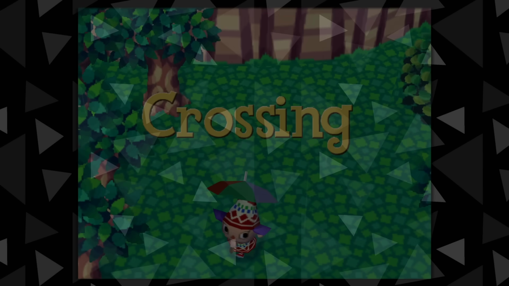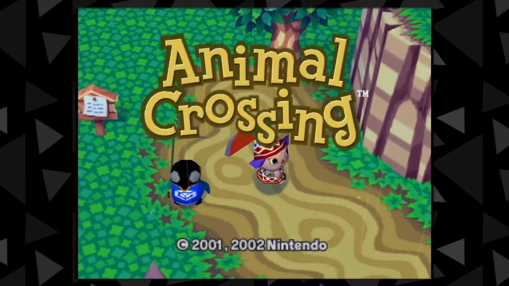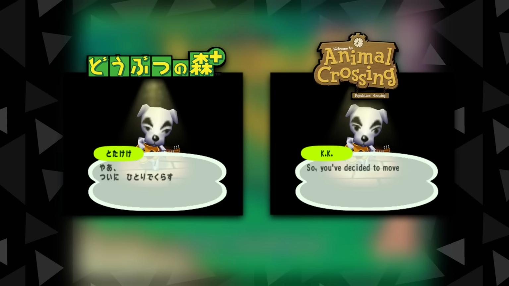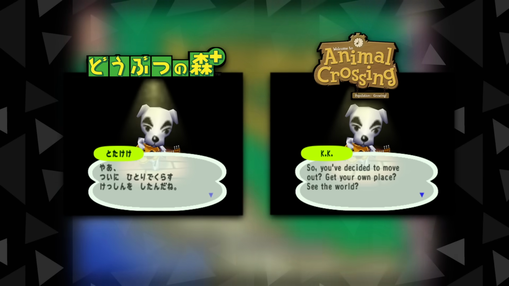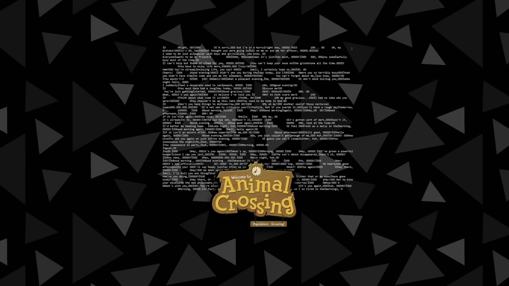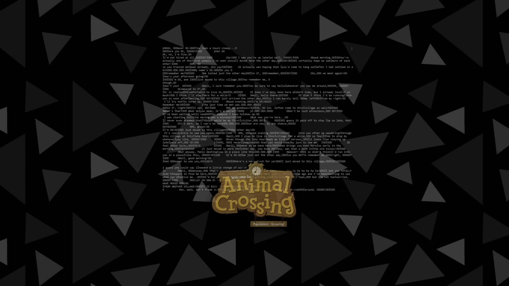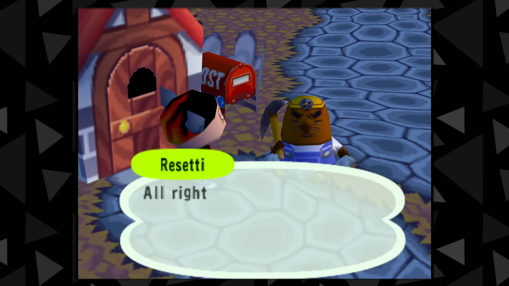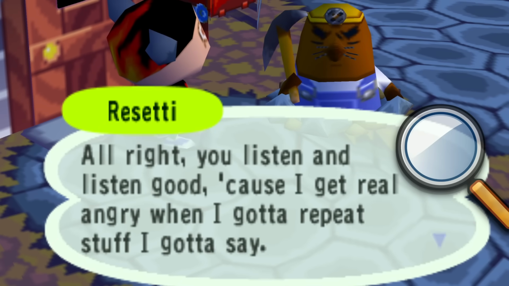When it comes to localizations, Animal Crossing is one of the most praised games of all time, mostly due to the extensive dialogue that had to be translated between languages. Not only is there a baffling amount of words in each game's script, they also contain dynamic dialogue systems and unique ways of rendering conversations, which warrants a more detailed analysis.